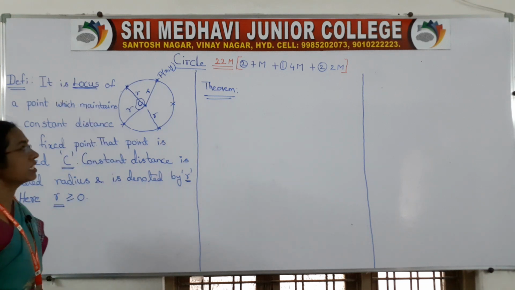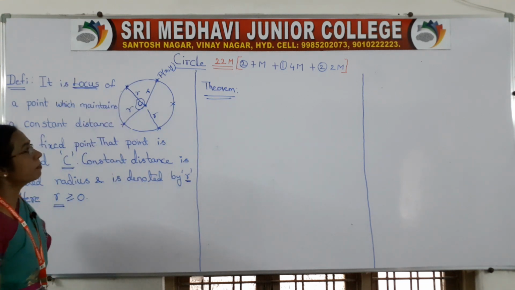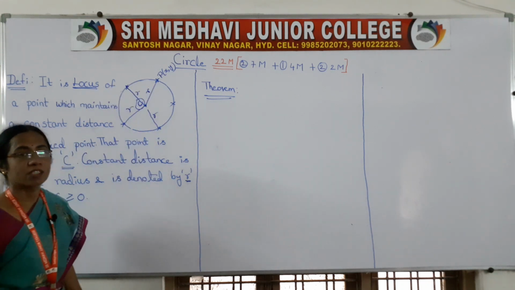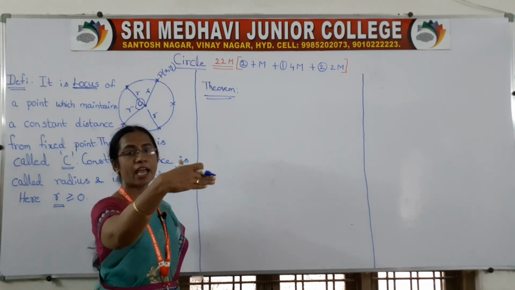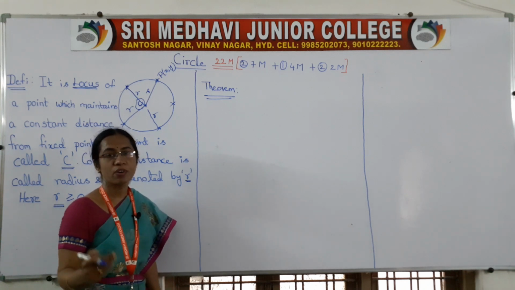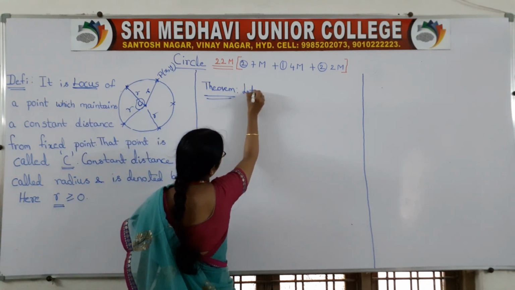What is the definition? It is nothing but the locus made by a point which maintains a constant distance from a fixed point. So how do we write the locus equation? You already have an idea about how to write a locus equation from your first year. First we have to consider one point.